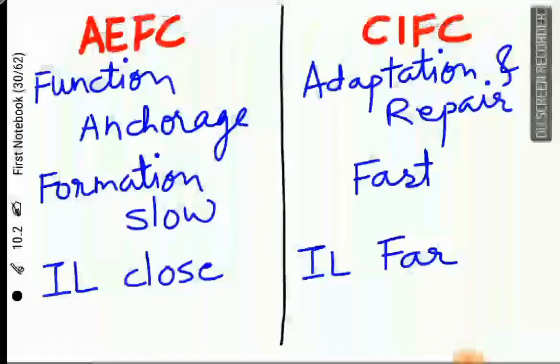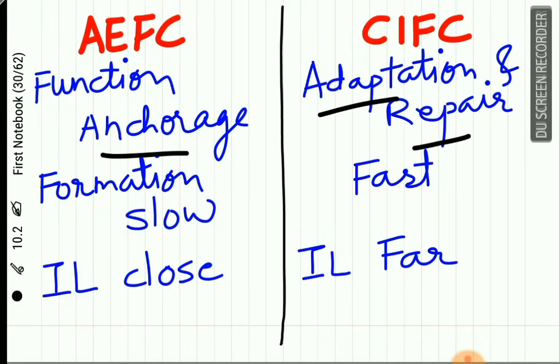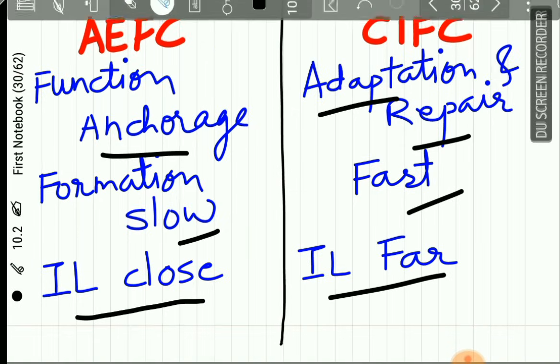The next point of comparison is the function. The AEFC has the function of anchorage, while the CIFC has the function of adaptation and repair. Now, the rate of formation is very slow in AEFC and fast in CIFC. So, we have seen that the incremental lines are very close to each other in AEFC while they are far apart in CIFC.